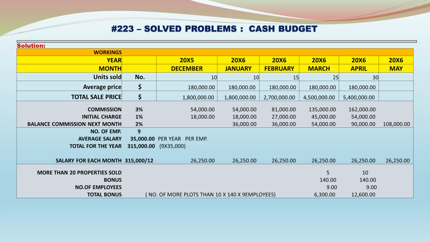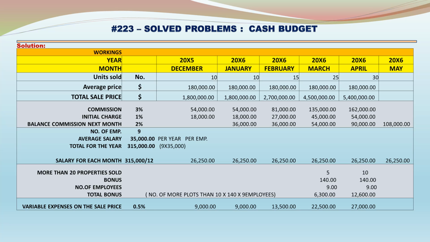If more than 20 properties are sold, there is a bonus. So the properties sold above 20 are 5 in the month of March and 10 in the month of April. Bonus is 140. Number of employees 9. Total bonus is number of additional properties times 140 times 9 employees. It comes to 6,300 in March and 12,600 in April. Variable expenses on the sale price is 0.5%. It comes to 9,000 in December, 9,000 in January, 13,500 in February, 22,500 in March, 27,000 in April.